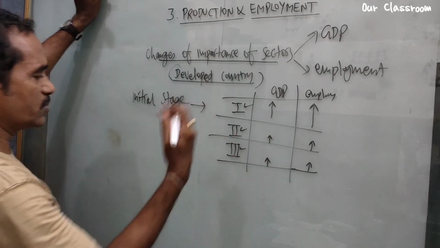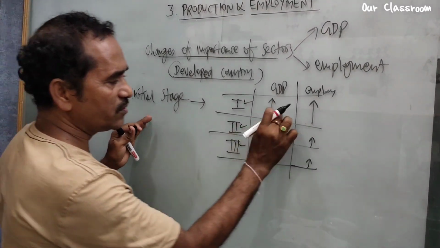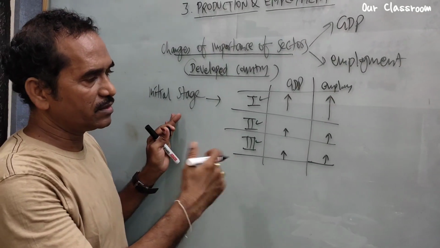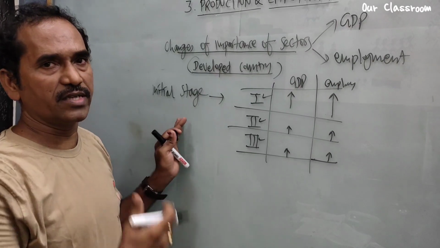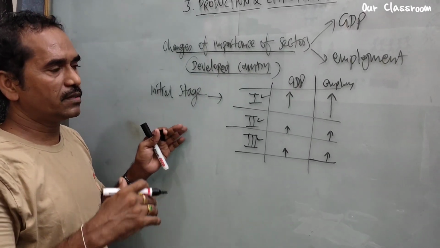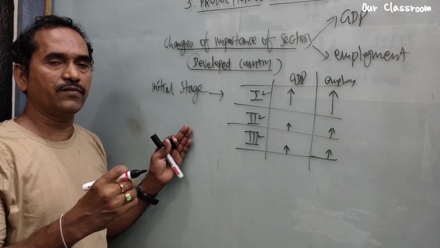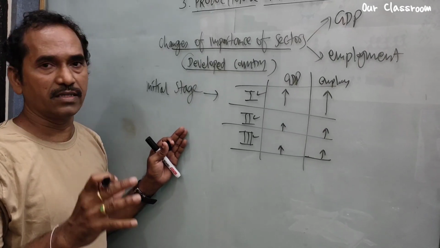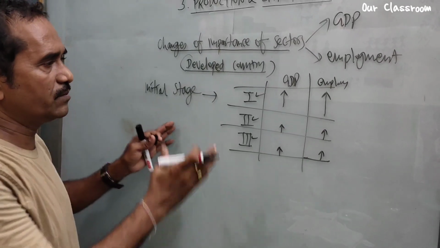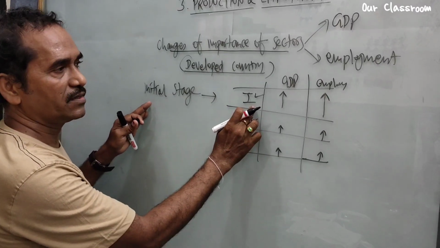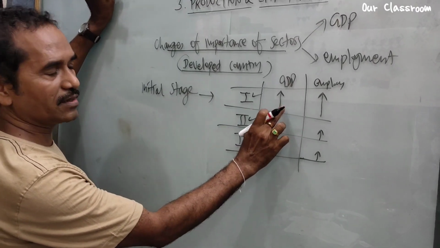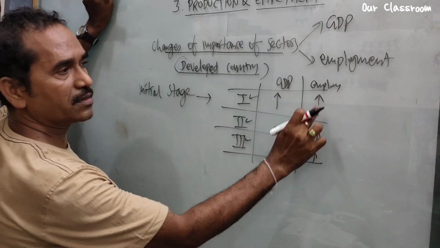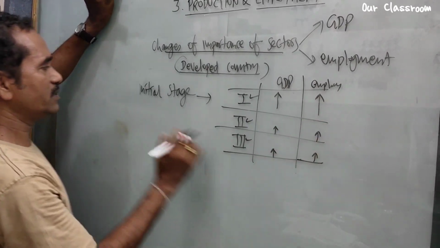Initial stage. Let's move on to the second. What happened? Here we see more, why do we see more here? Because of new methods in agriculture, farming, new methods of cultivation were implemented. At the same time in society, different types of people increased, like traders and craftsmen. Because of all those, we see more production in agriculture, the first sector. So we see more contribution to the economy from agriculture, and more working people engaged in agriculture. This structure we see at the initial stage.